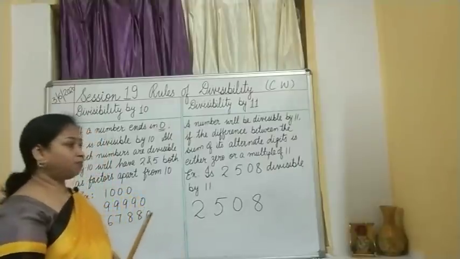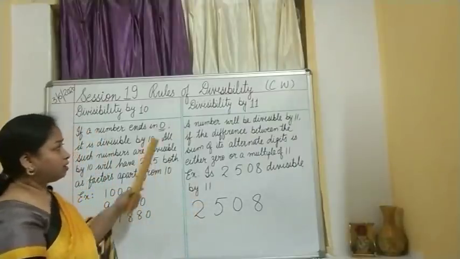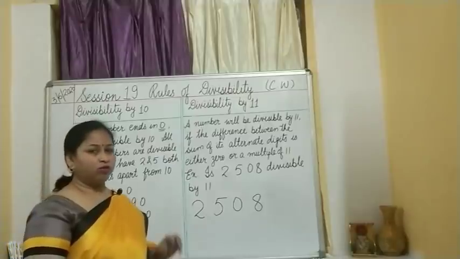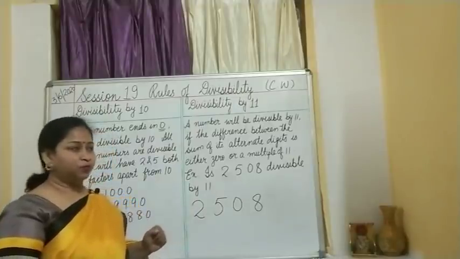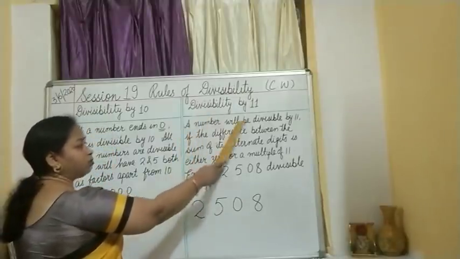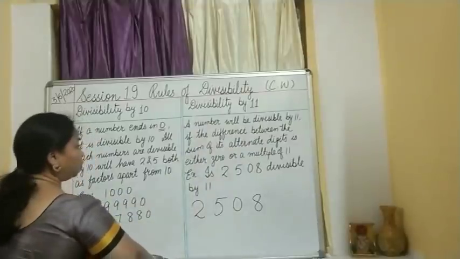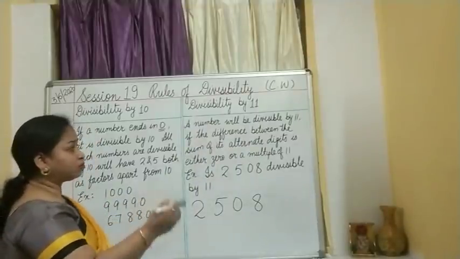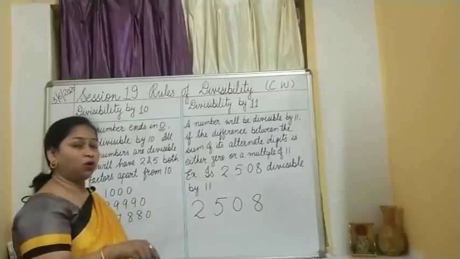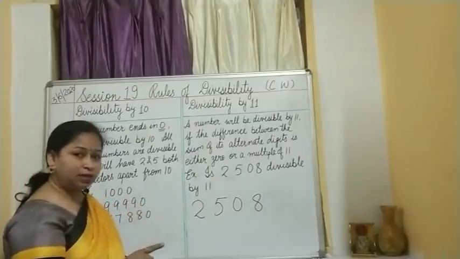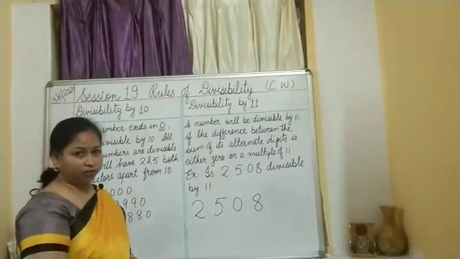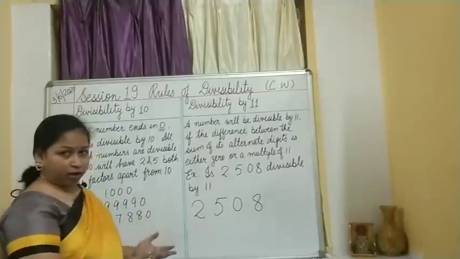Okay. The last one, divisibility by 11. You have to work out something over here. A number will be divisible by 11 if the difference between the sum of the alternate digits is either 0 or a multiple of 11. Okay. Again I will read it out.